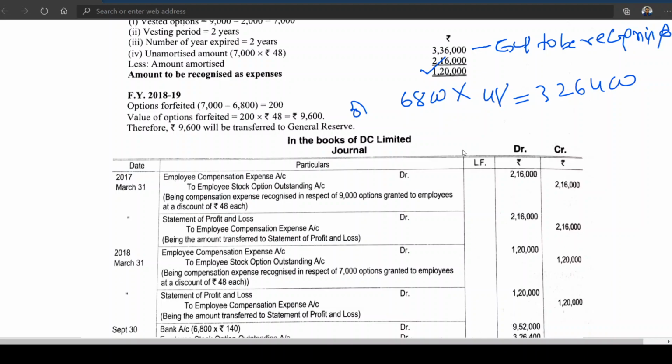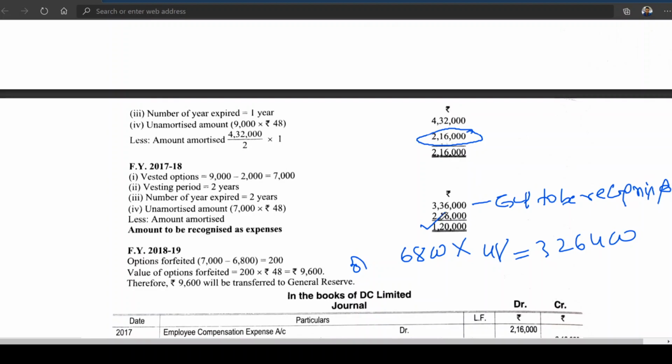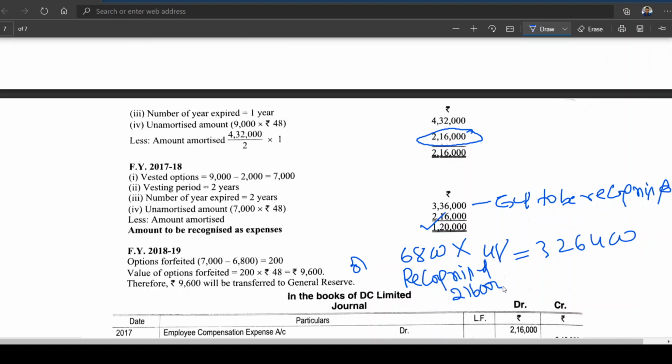Okay. So, if you look at what is the amount that has been recognized already, 2,16,000 plus 1,20,000, coming to 3,36,000.